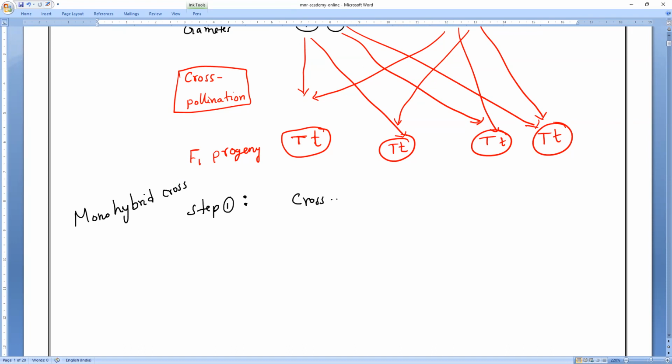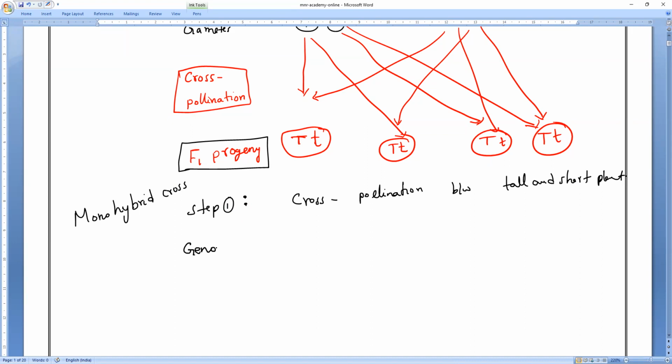Pure means what? Parental generation. So cross-pollination between tall and short plants is what we call the parental generation. He observed capital T small t in all, and that is the F1 progeny. What is the genotype of the F1 progeny, everybody? All are capital T, small t only.